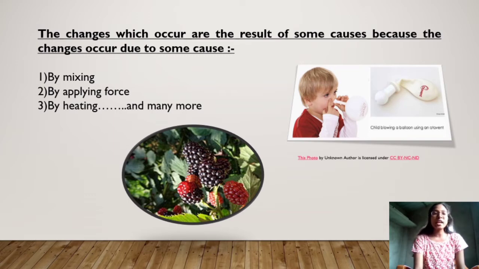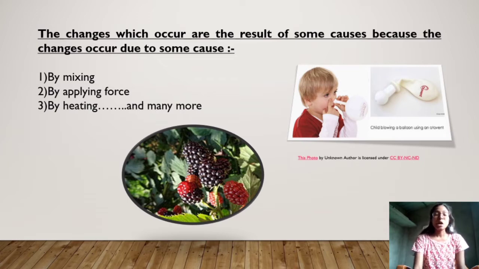Now second is by applying force. If we apply force on something and the shape of that particular object changes, we can say that a change is happening there also. For example, let us say we are blowing a balloon and after blowing it, when we apply force on the blown balloon, what will happen? That will change the shape. So we are applying the force and there is a change in the shape. So that is also a kind of change.